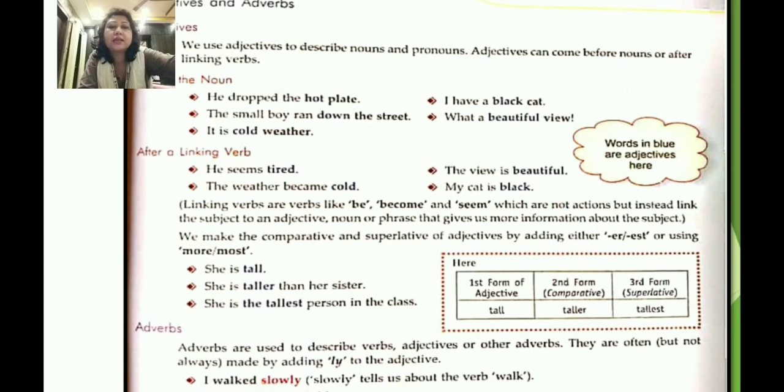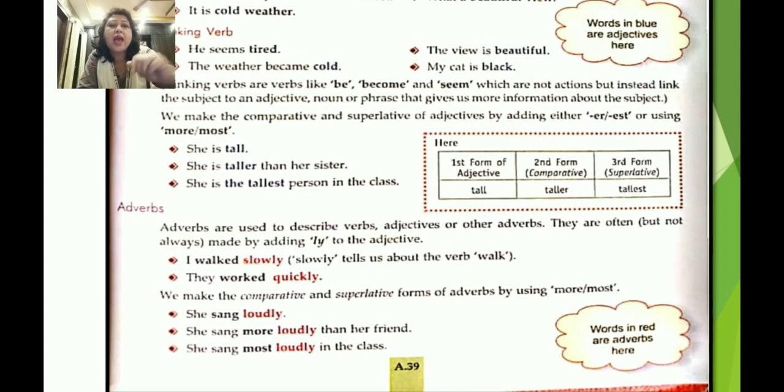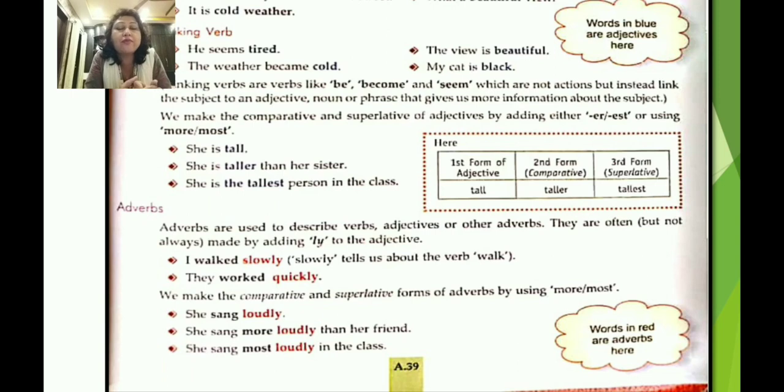Then we have adverbs. Now what are adverbs? Adverbs are used to describe verbs, adjectives or other adverbs. They are often but not always made by adding ly to the adjective. I walk slowly. So here you can see the slowly tells us about the verb walk. Okay, how he is walking or how she is walking, slowly.